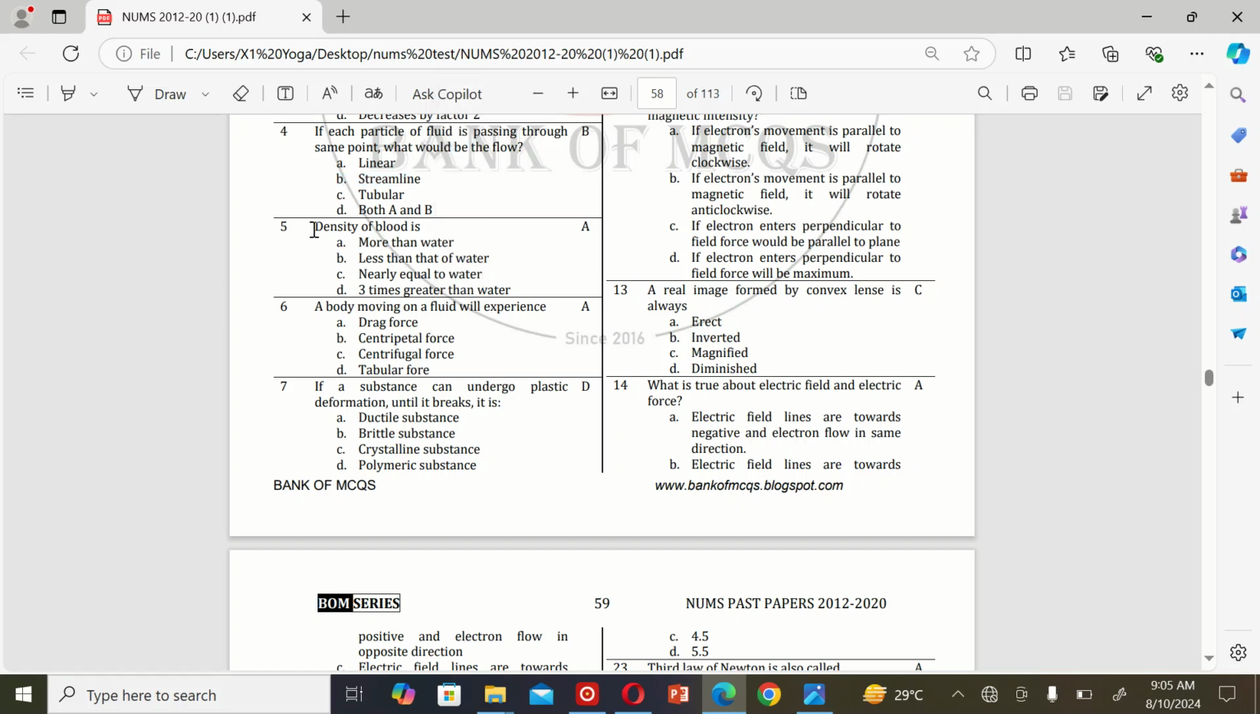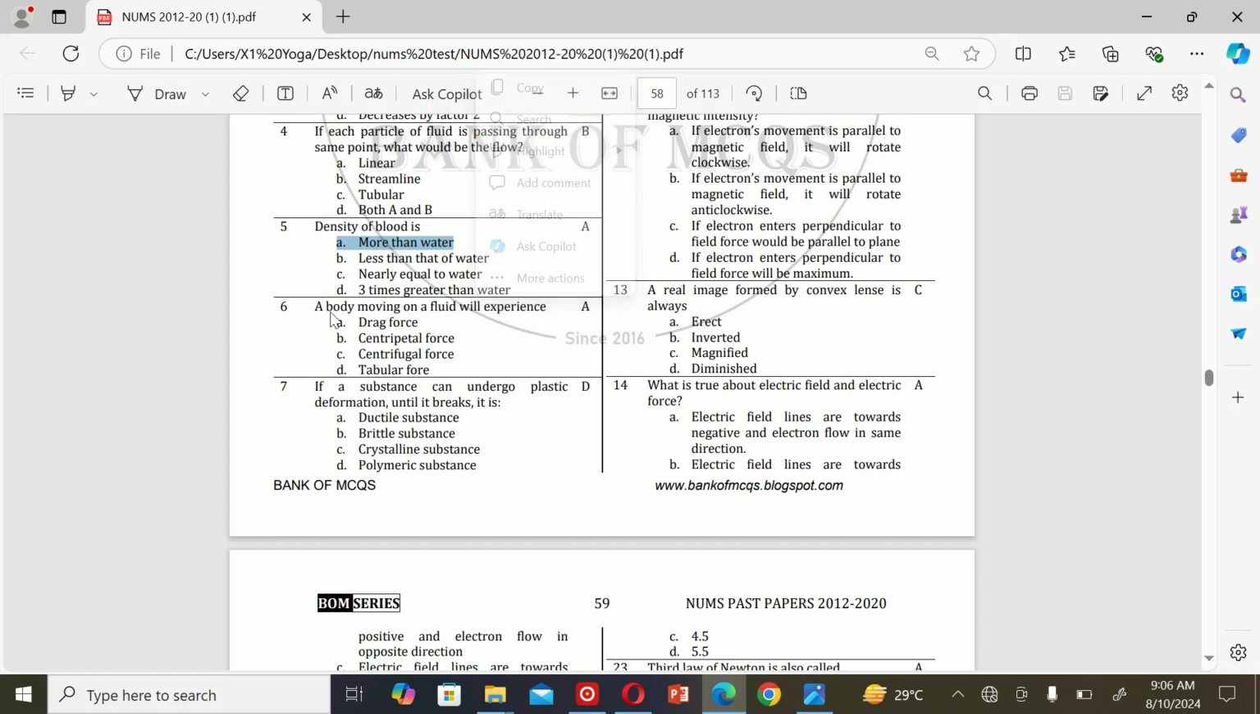The next MCQ is: density of blood is A. More than water. B. Less than that of water. C. Nearly equal to water. And D. 3 times greater than water. So the correct option is A. More than water.